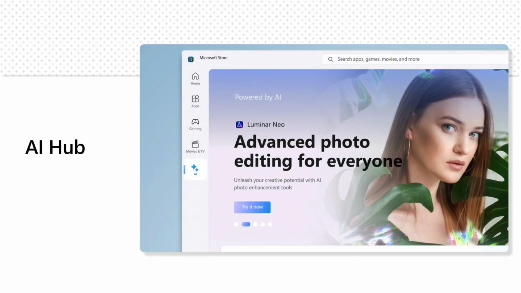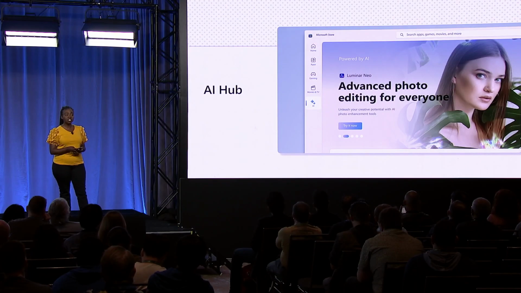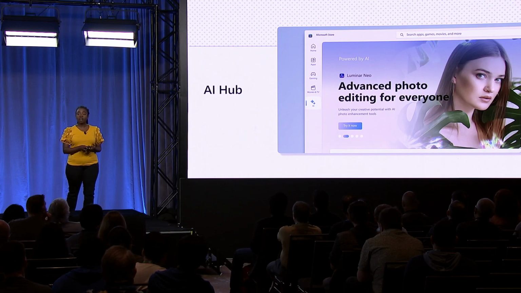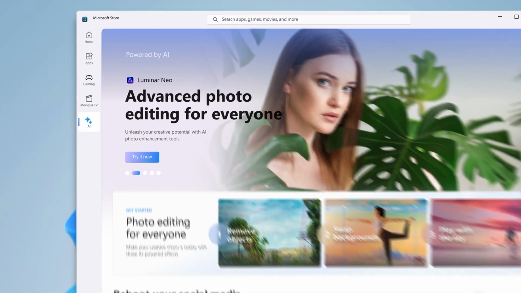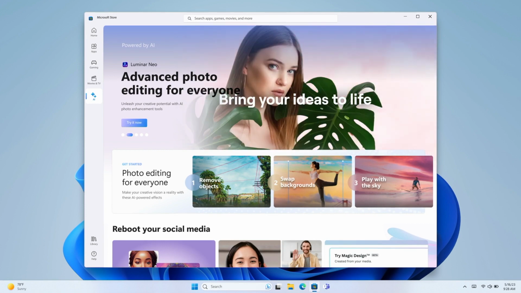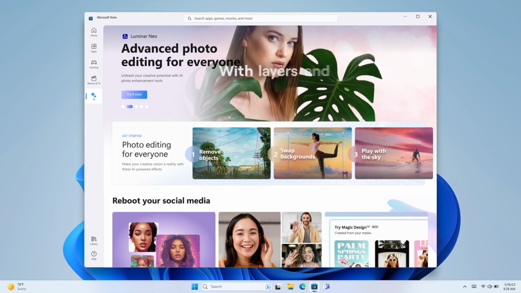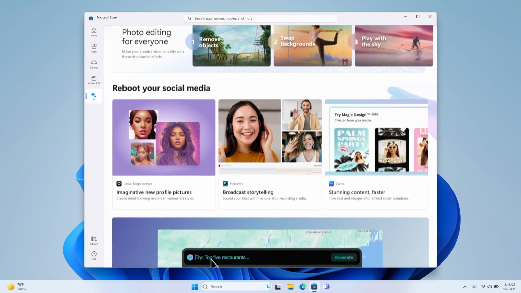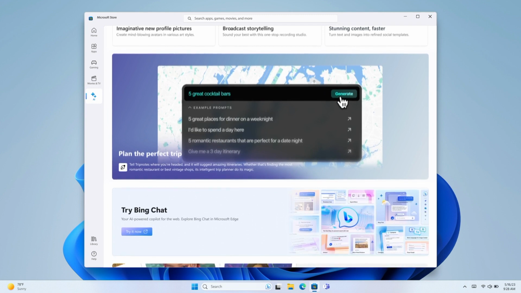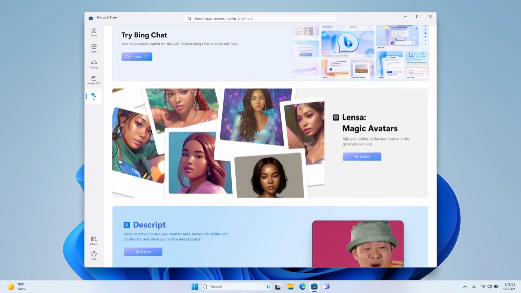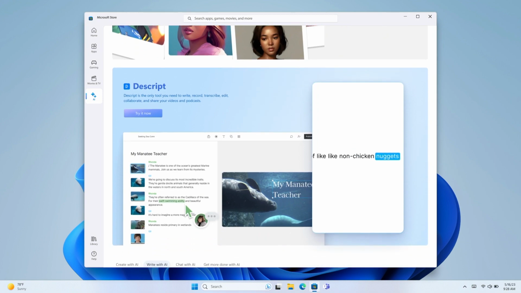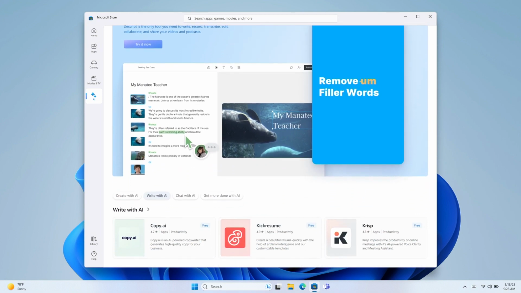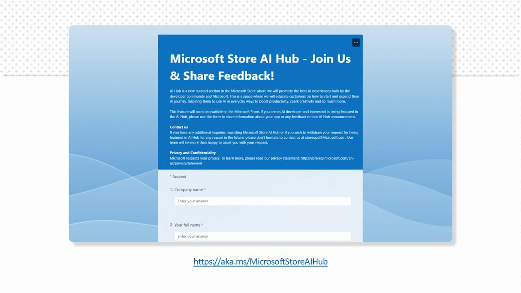One of the biggest store changes you'll see soon is a new section called the AI Hub. This new feature is a curated section where we will promote the best AI experiences built by the developer community, that's you, and Microsoft. It is a space where we will educate customers on how to start and expand their AI journey, inspiring them to use AI in everyday ways to boost productivity, spark creativity, and so much more. If you're an AI developer and you're interested in being featured in this collection, let us know by visiting the link on the screen.